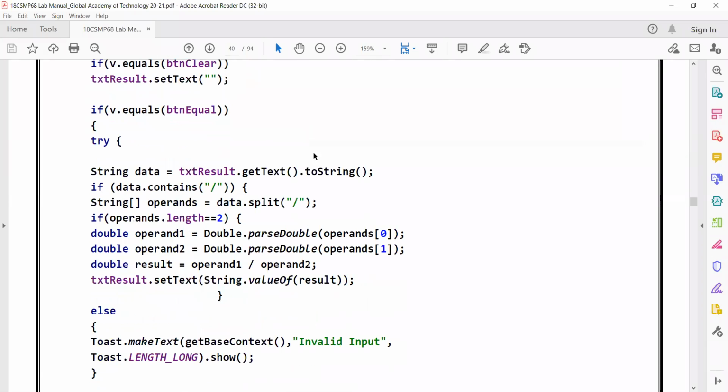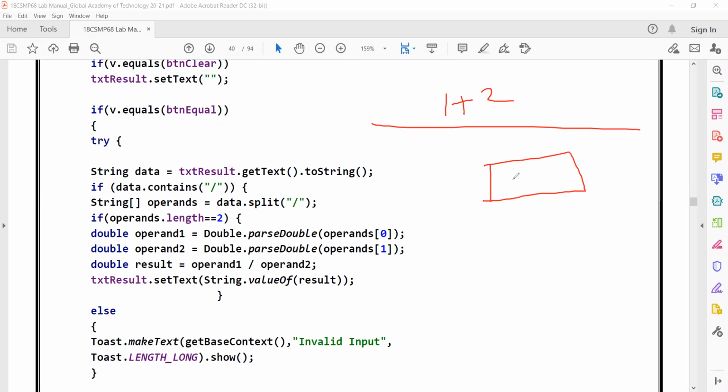What I should do, students, is get the corresponding text. So if the user clicked 1 plus 2, and then clicks this equal to sign, I need to extract the value which the user entered inside this edit text. How can I extract it? Using getText, I can extract the value, that is 1 plus 2.